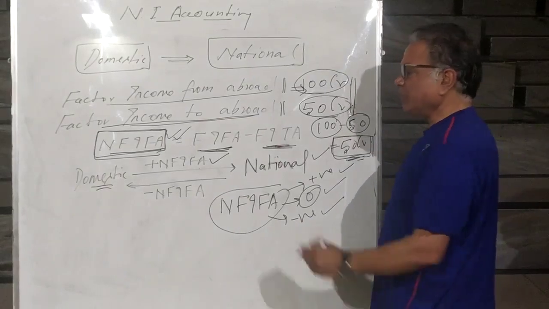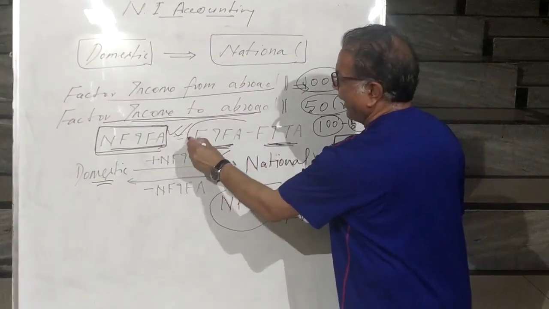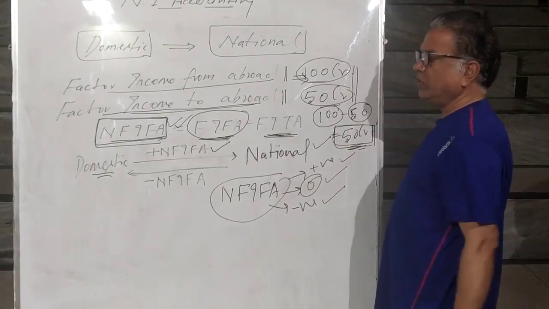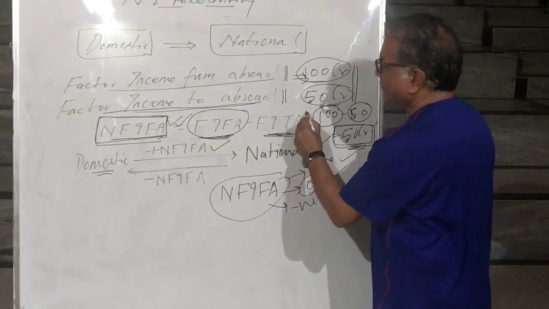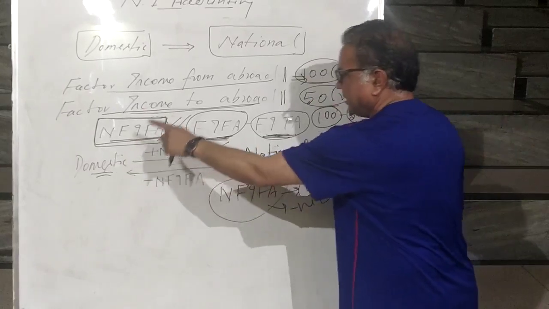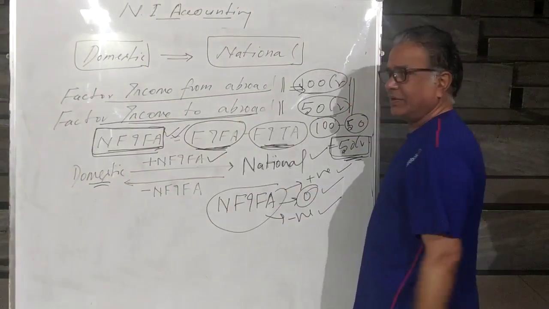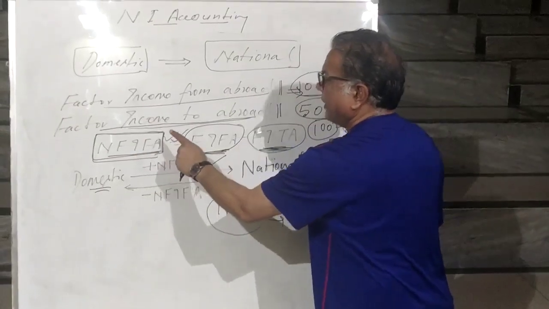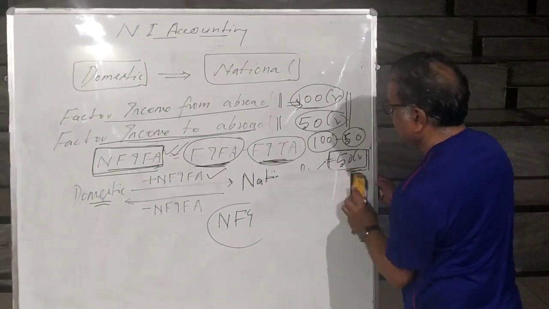At the same time, suppose you have not been given net factor income from abroad. You have been given only factor income from abroad. Then if you have to move from domestic to national, what will you do? Factor income from abroad is the income coming, so you will add it. If you have been given only factor income to abroad, then how will you treat it? When you have to move from domestic to national, you will subtract it. If this single item is given, you will add it. If this single item is given, you will subtract it. If net factor income from abroad is given, you will add it. So this is how you can move from domestic to national.